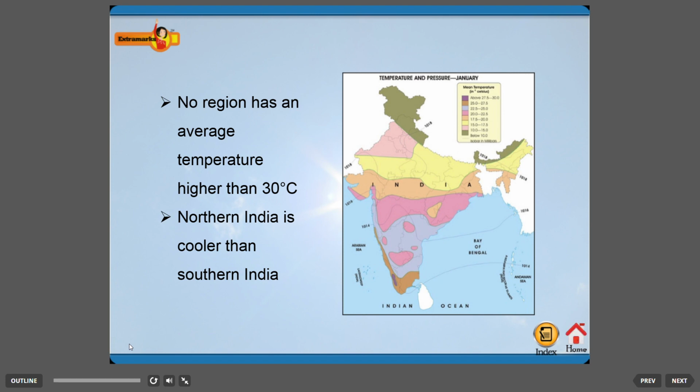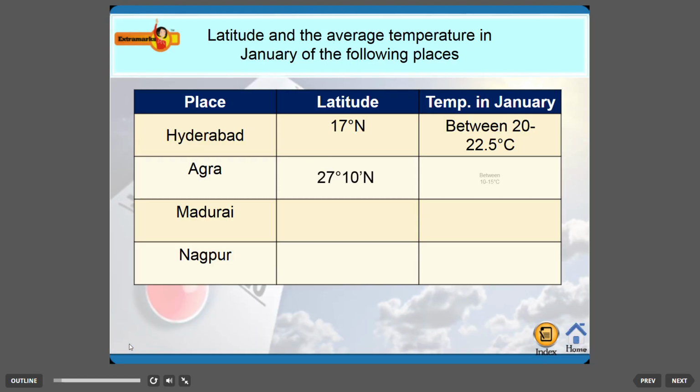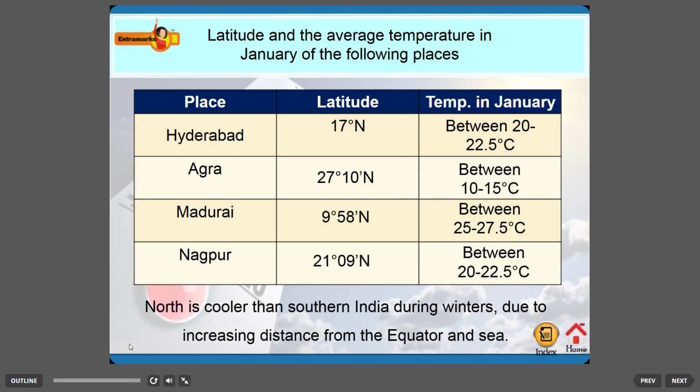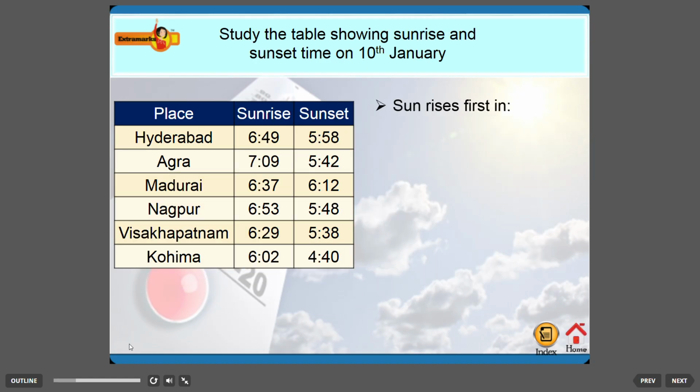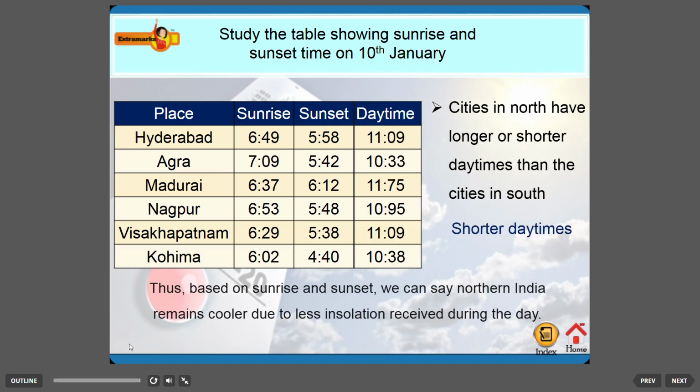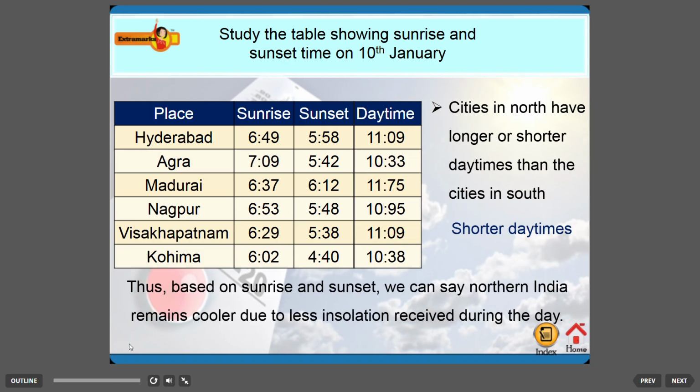Now the question is, why is the north cooler in winter? Study the latitude and the average temperature in January of each of the following places. North is cooler than southern India during winters, due to increasing distance from the equator and sea. Study the following table showing sunrise and sunset time on 10th January. Thus, based on sunrise and sunset, we can say northern India remains cooler due to less insolation received during the day.